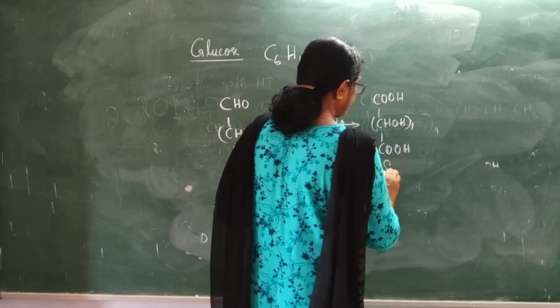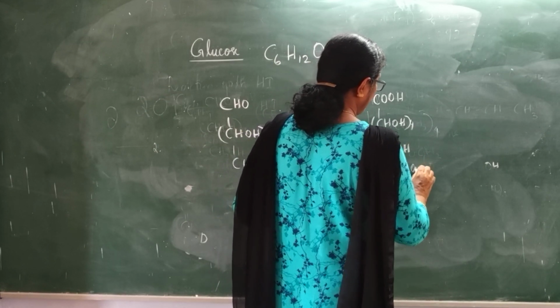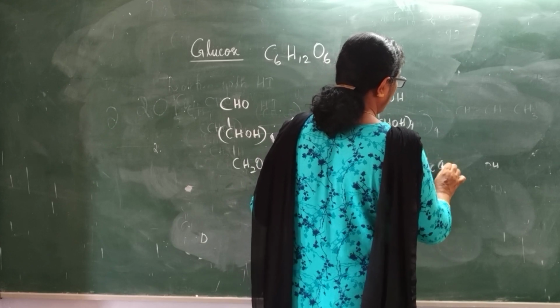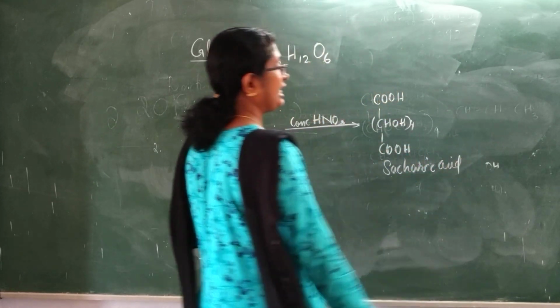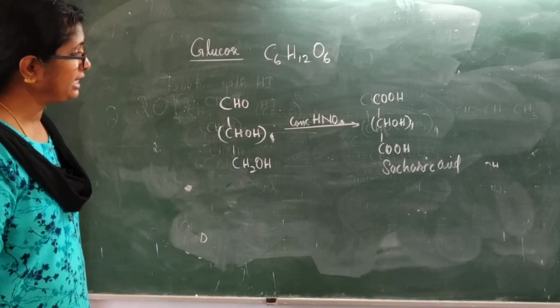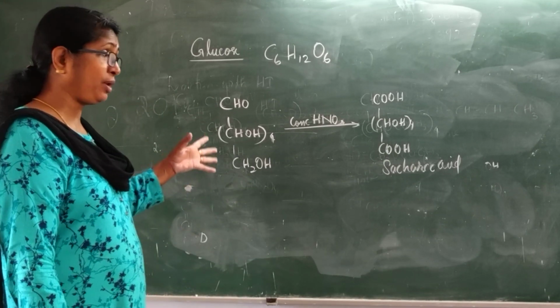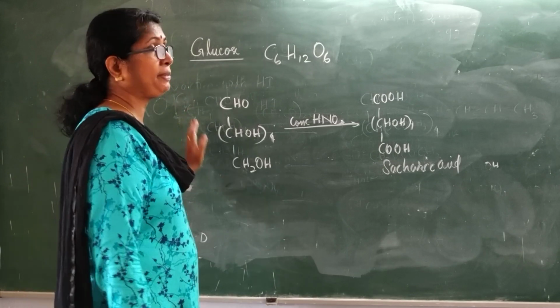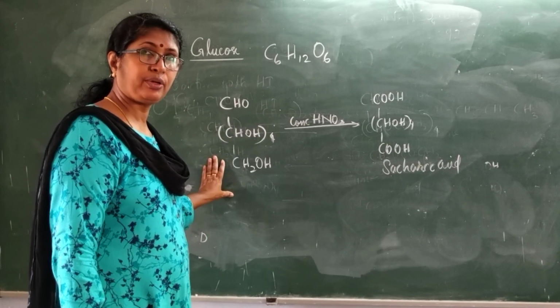This is saccharic acid. So glucose on oxidation with concentrated nitric acid gives a dicarboxylic acid, saccharic acid, with the same number of carbon atoms, showing the presence of a primary alcoholic group.